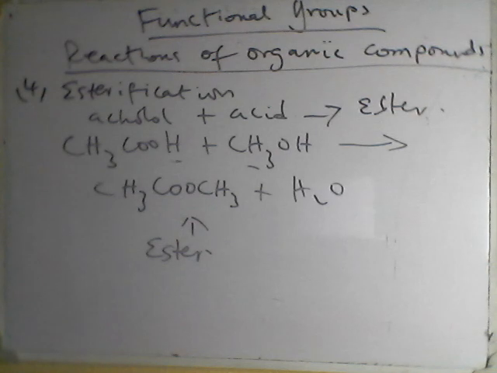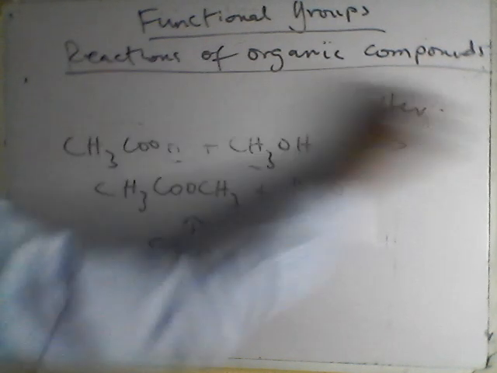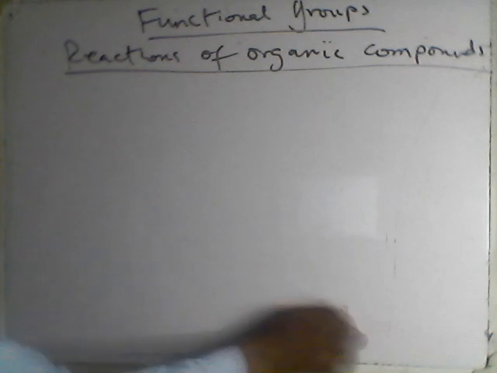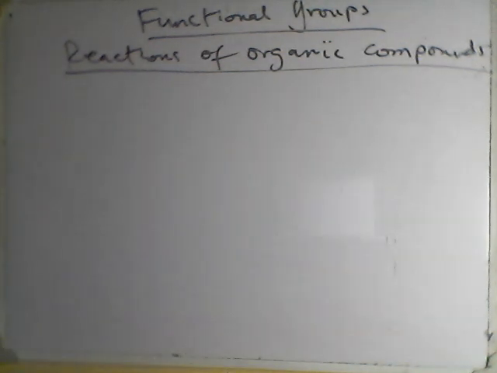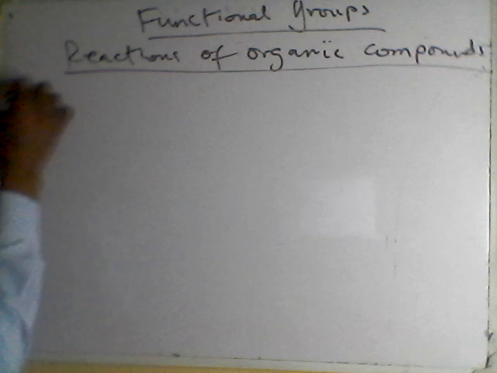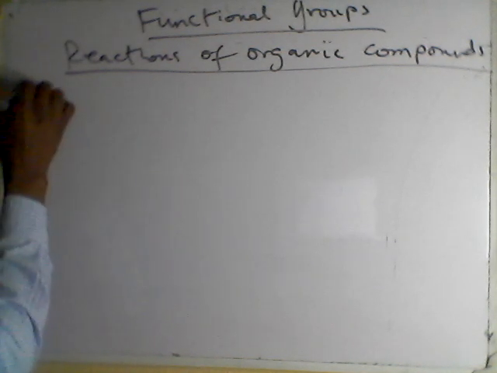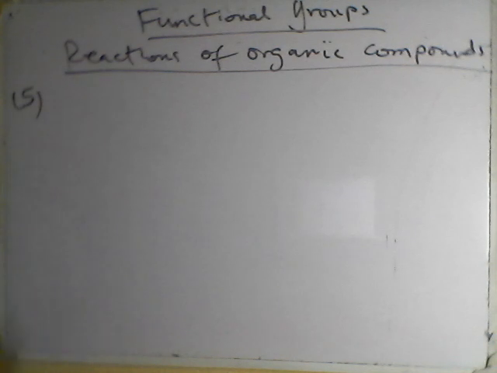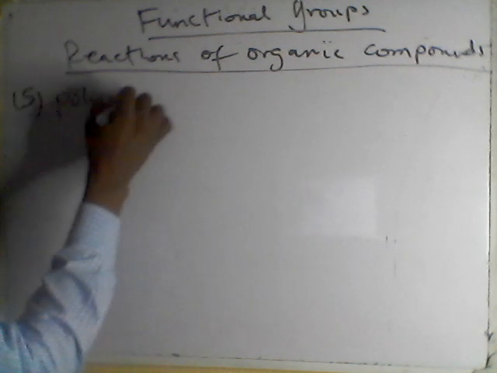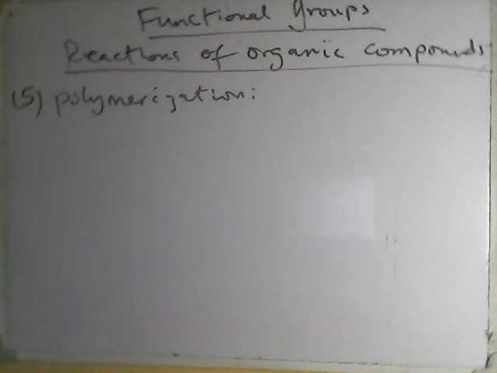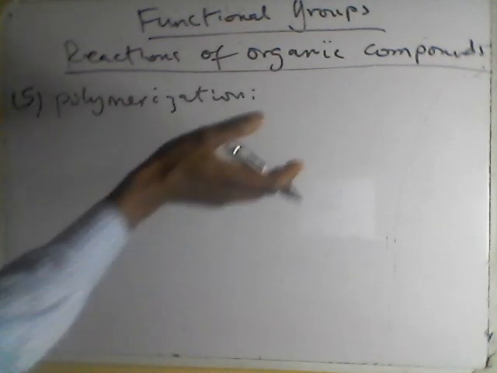Okay. So we also have polymerization, another kind of reaction for organic compounds. I want us to go and study this in depth, but if you need personalized consultancy lectures, you can contact me because organic chemistry is a very wide topic, but I'm just giving us this for the sake of the video. So polymerization is another kind of reaction that can occur in organic compounds, and this is just the joining of many small molecules, monomers.